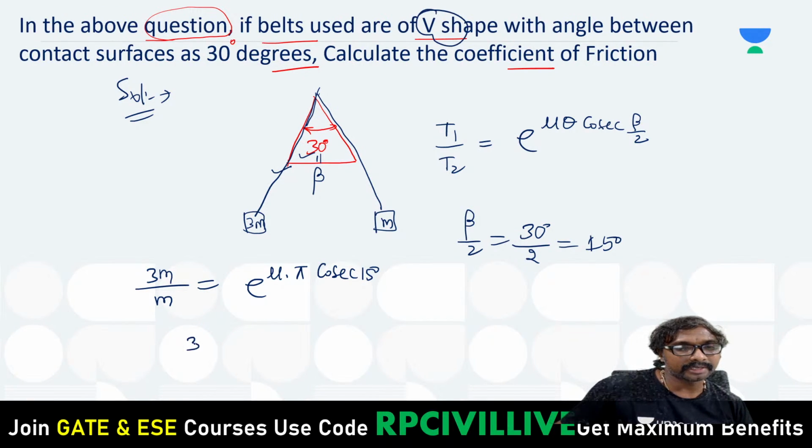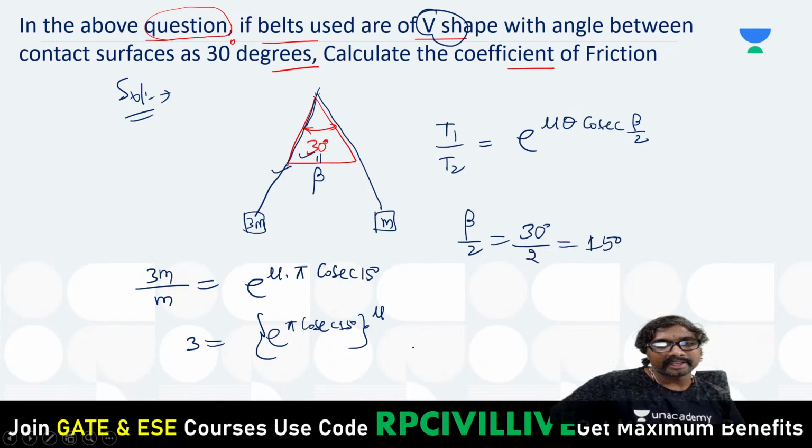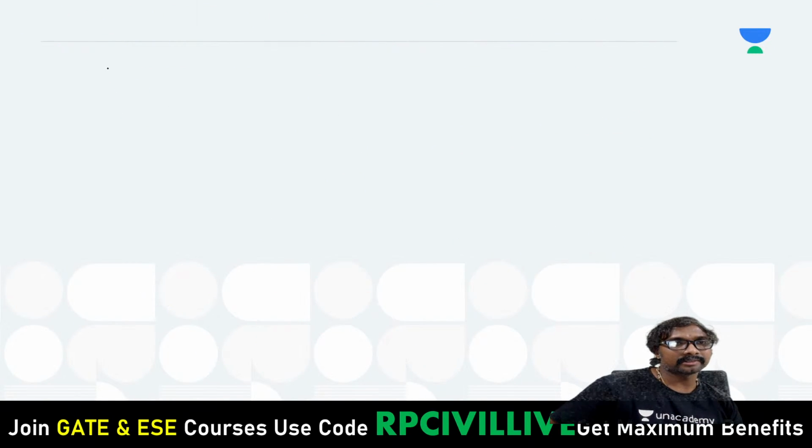What is that? You can say 3 is equal to what? You can do it in any manner. You have many ways of solving a question. 3 is equal to which one? This e power pi cosecant 15 degrees, whole power mu. Now, if you apply log on both sides,